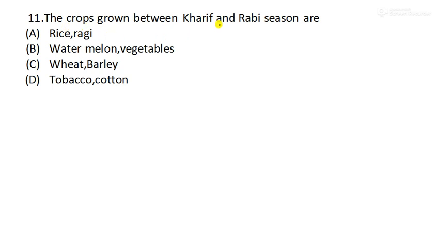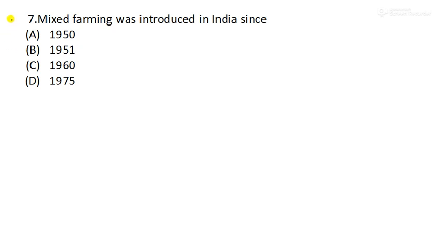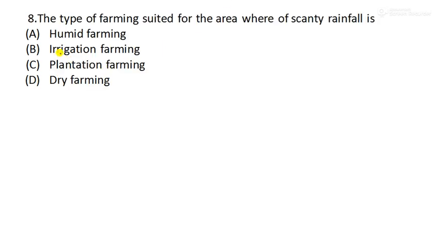Moving to question number 7 now. Oh, sorry, the crops grown between Kharif and Rabi is question number 11. Let us move to 7. Yes, here is question number 7. Mixed farming was introduced in India since when? It was introduced in 1951. Option B is the right answer.